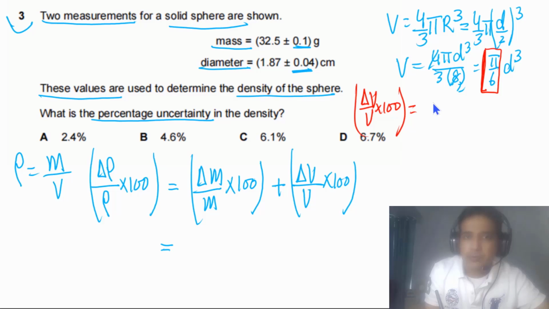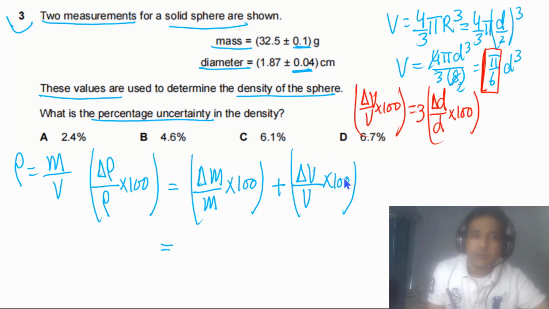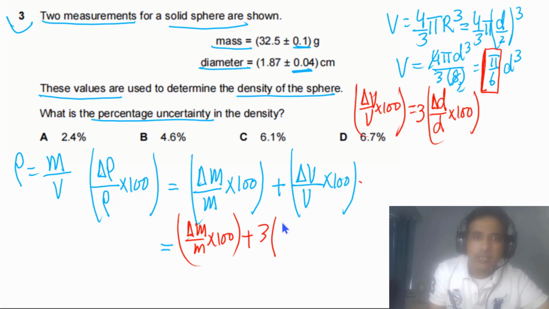This has to be equal to delta d by d multiplied by 100 and multiplied by the power of d. So we can simply replace this. We can rewrite here: delta m by m multiplied by 100, plus 3 times delta d by d multiplied by 100.